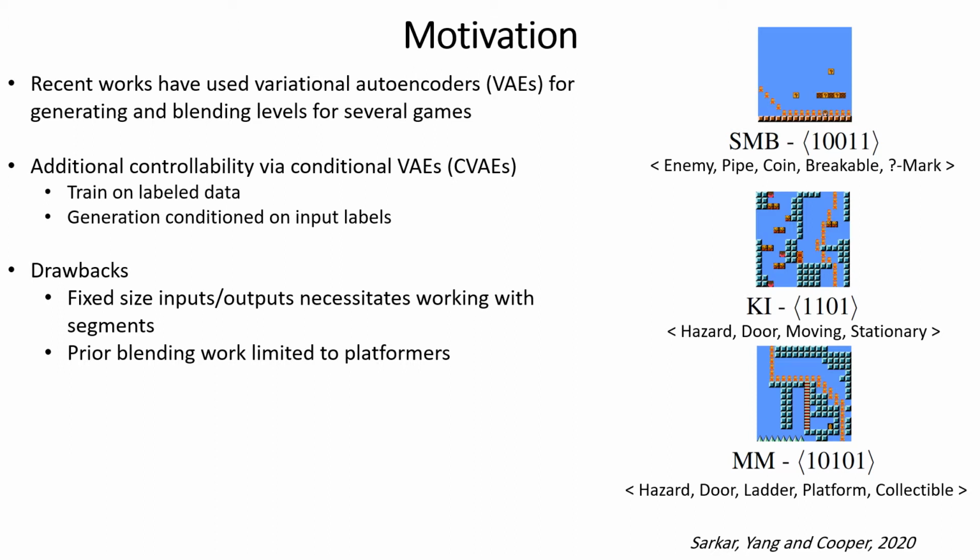So, first is that because these models work with fixed size inputs and outputs, and because typically in PCGML we don't have a lot of data to train on, we were forced to train these models on segments of levels. And so, these models typically learn to generate segments that are independent or unrelated to each other, and so additional methods or algorithms have to be applied to figure out how to combine these generated segments into a complete level that makes sense.